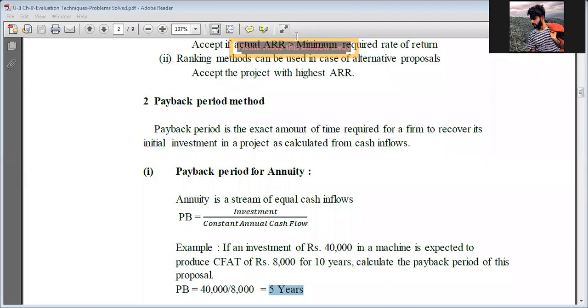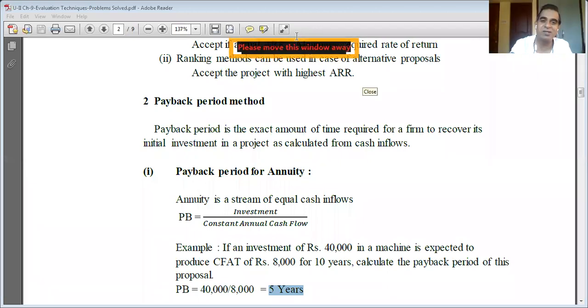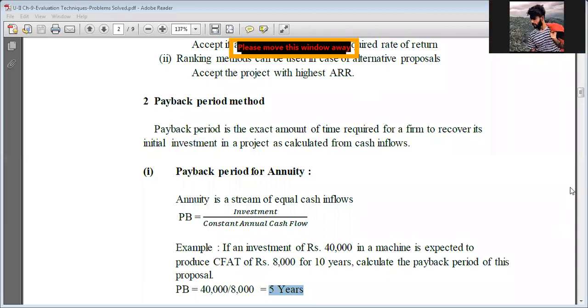Sir, don't forget the treat, sir. Yeah, I will not forget, don't worry. You remind me when the college reopens. Right, sir. Yes.